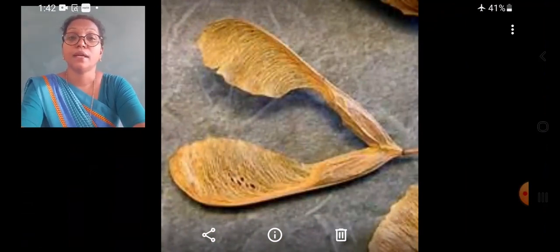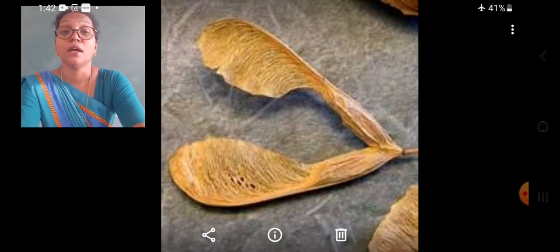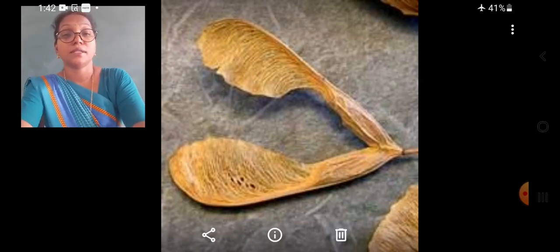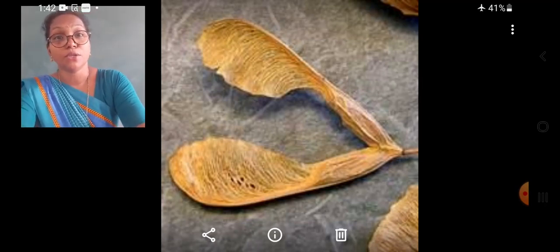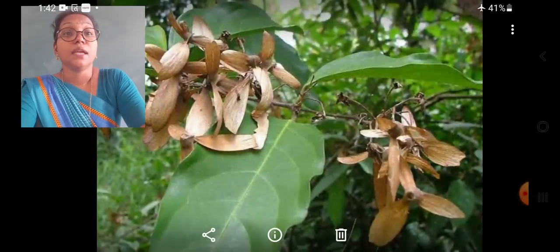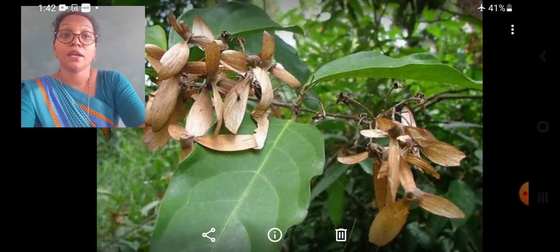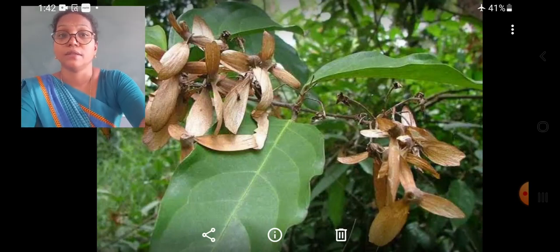These are carried to a new place, and when they fall and get the water and nutrients, these seeds develop into new plants. You can see this type of seeds, they are very light, thin. When they dry, they are carried by the wind.